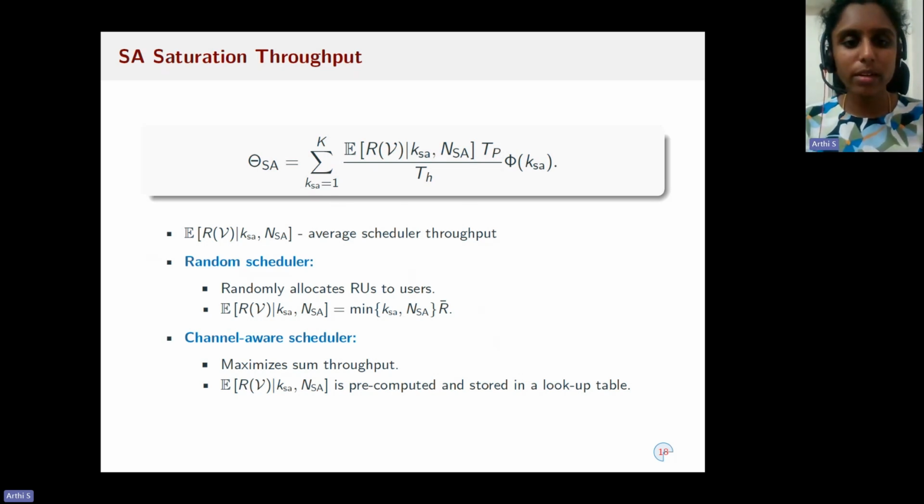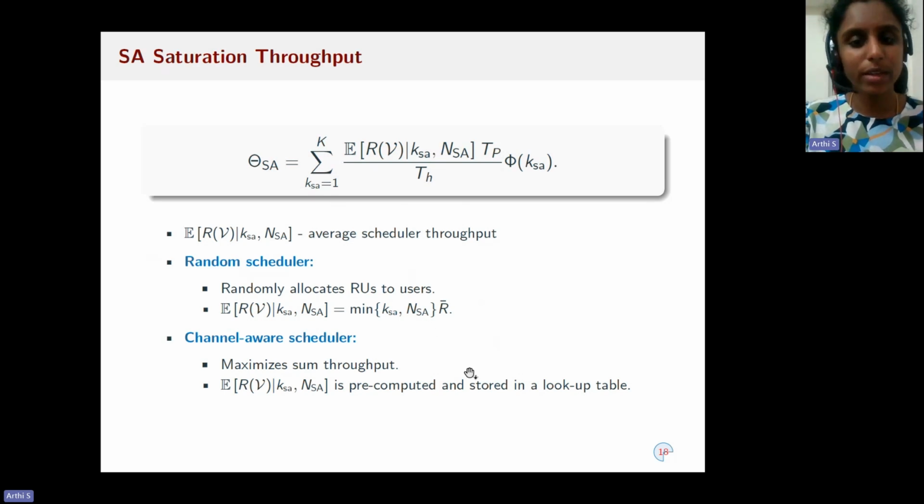The random scheduler. In the random scheduler, the AP randomly allocates RUs to the users. For this, we compute the closed form expression, which is given by the minimum of K_SA and N_SA, because at max the access point can schedule only this many number of users in a TF cycle.